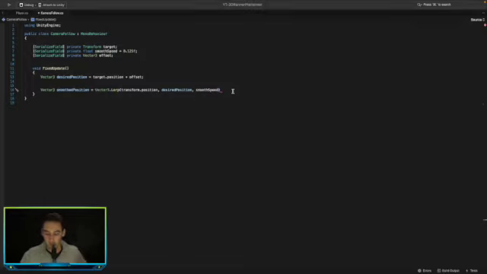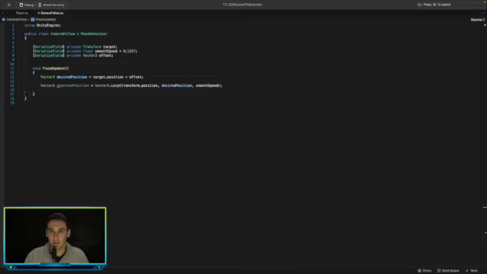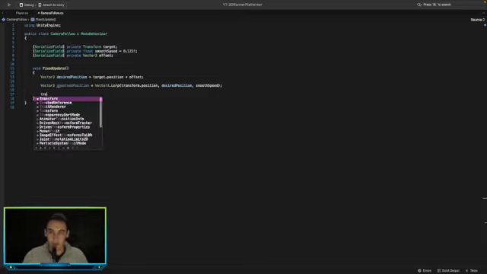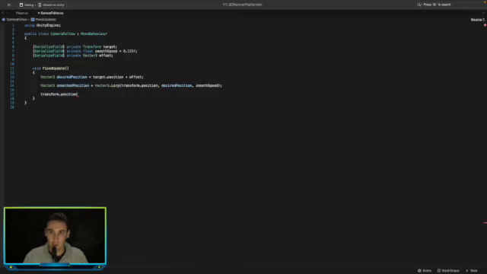With the smooth speed, that's going to allow us to go from the position of where the camera is, follow the player, and make it be as smooth as we want it to be, just by changing the smooth speed. So let's go ahead and say transform.position. This is going to follow the player movement. So we're going to say transform position is equal to smooth position.